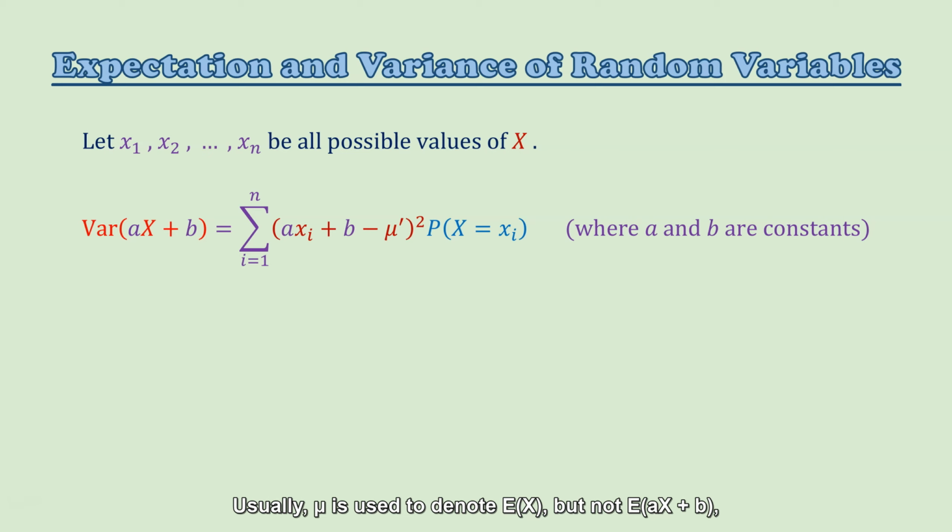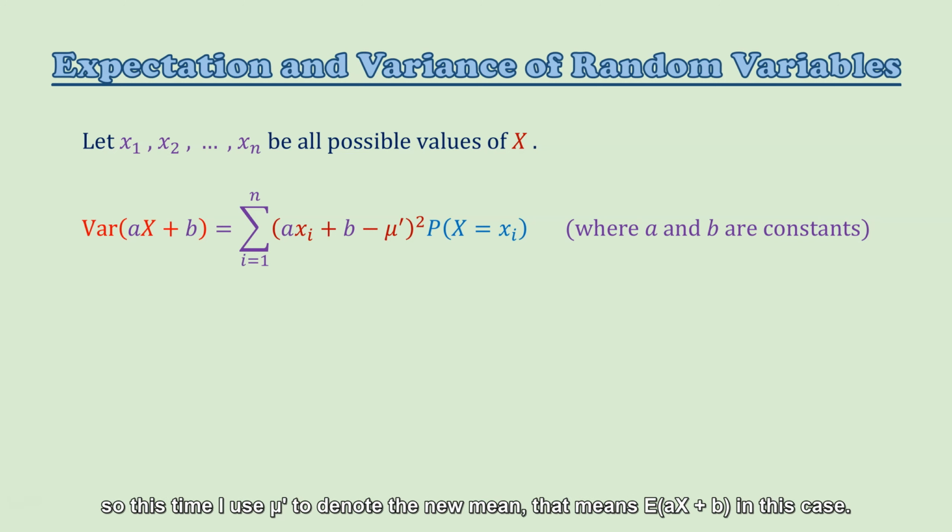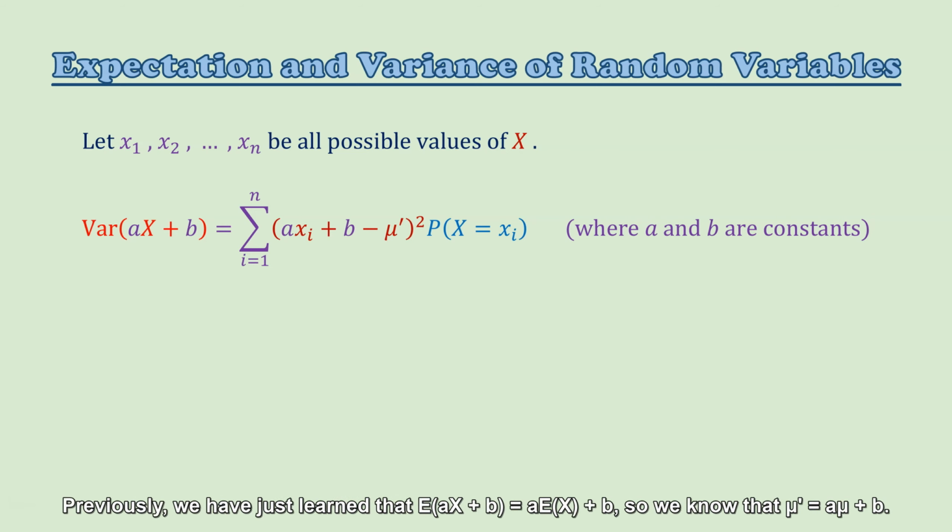Usually, mu is used to denote the expectation of x, so this time I use mu prime to denote the new mean, that means the expectation of ax plus b in this case. Previously, we have just learned that the expectation of ax plus b is equal to a times the expectation of x plus b. So we know that mu prime is equal to a mu plus b.